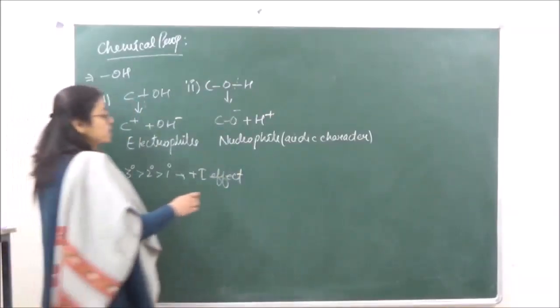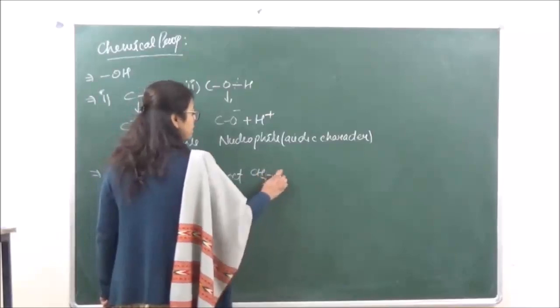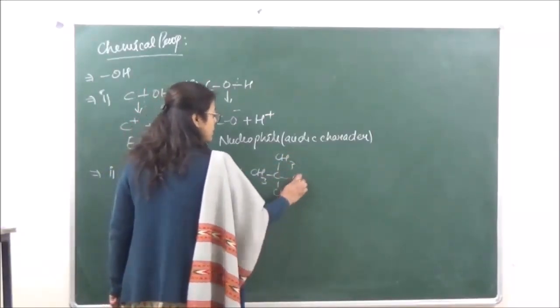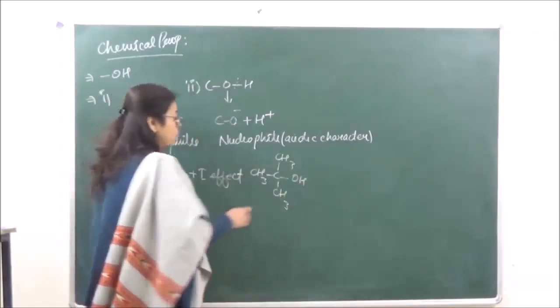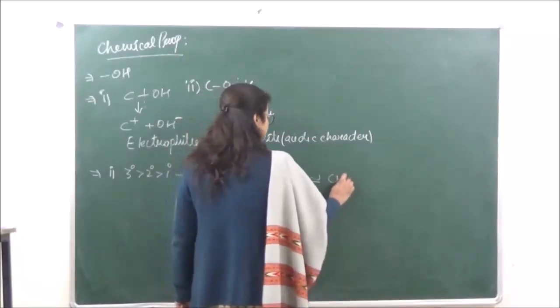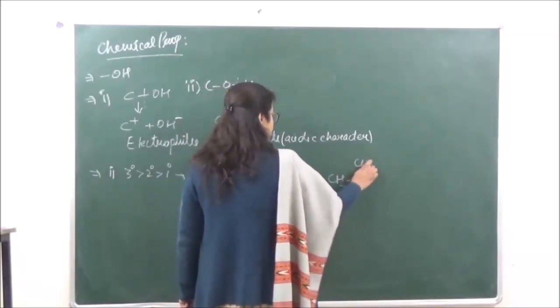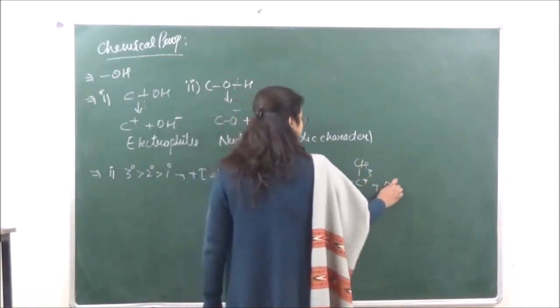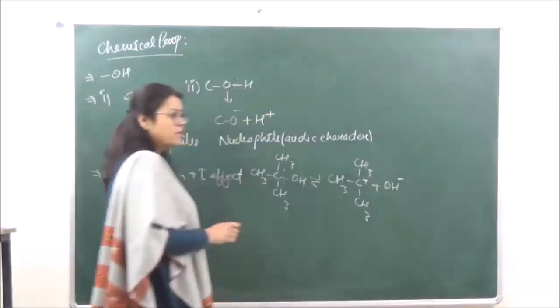So if you're taking a tertiary alcohol over here, the cleavage of the bond will take place from here such that we have CH3, C, CH3, CH3 with a positive charge, plus OH negative.